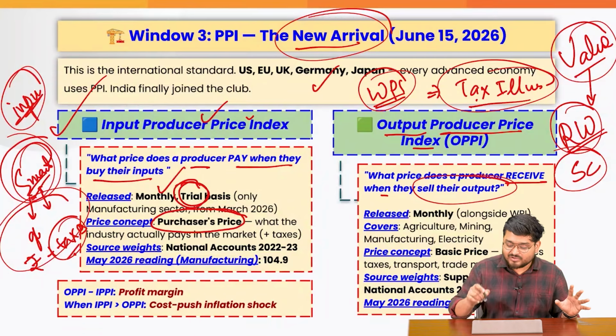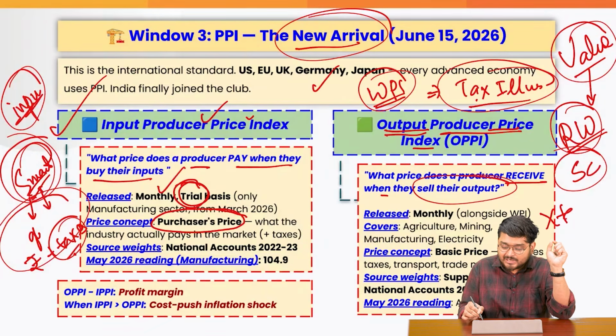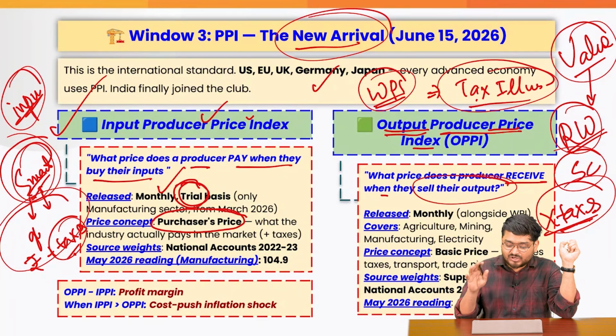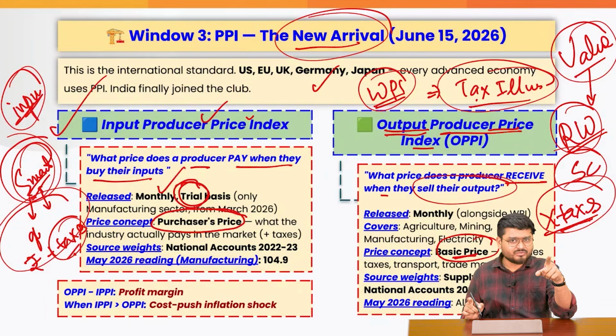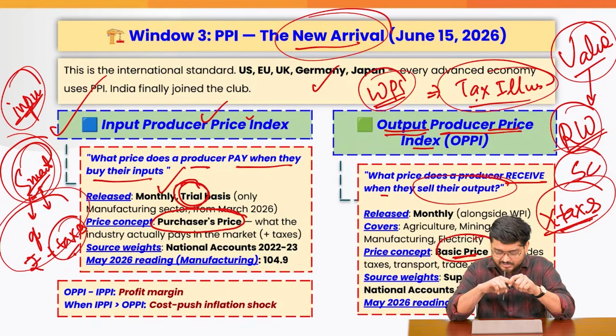This is actually what we mean by the output producer price index, where we do not include any taxes such as GST and so on. So indirect taxes are not included at this price, which is known as the basic price. Now you know, basic price was also seen somewhere else, na? Can anyone let me know where that was seen?